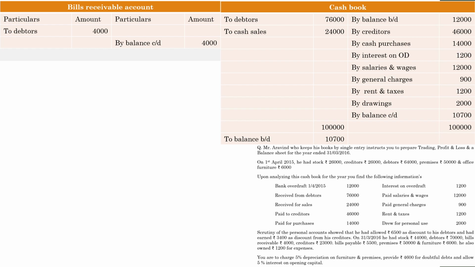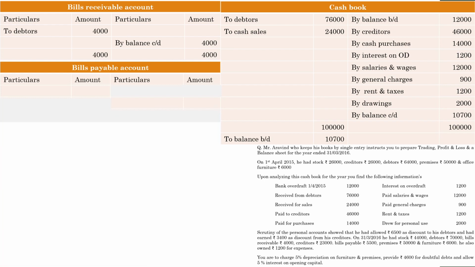Go through all the details and information given in the question. So just as per the usual method, take the totals. Here both sides have the same total, so let it be 4,000 like that. Next one, just like bills receivable, there is also another issue, bills payable, because we have also learned that in case of a missing figure you need to prepare a bills payable account.